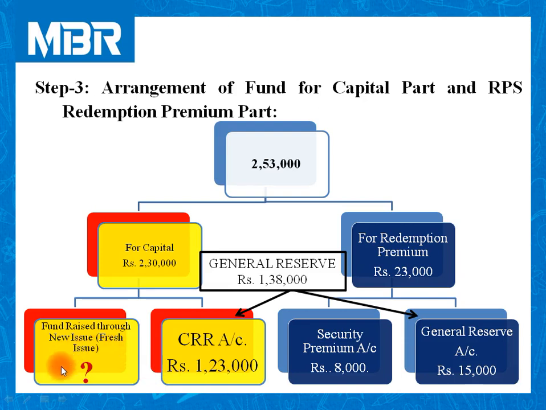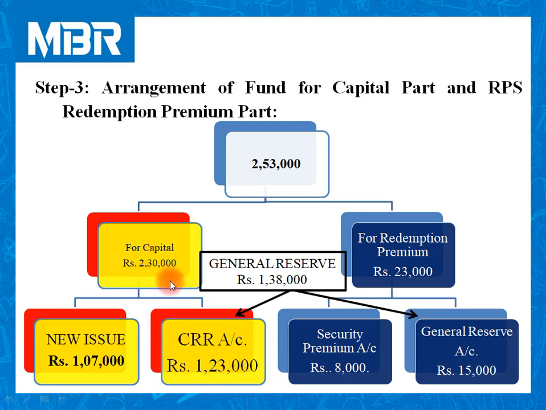Still we need to calculate one more item. Let us move to this solution. We need total 2,30,000. Out of this total 2,30,000, we have created capital redemption reserve for 1,23,000.